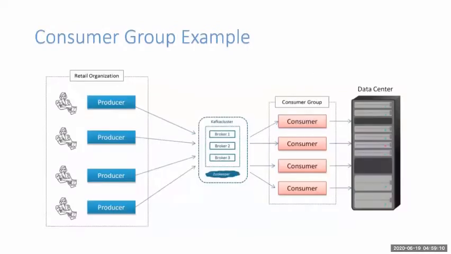So in the next slide I have covered that if you are a retail chain and you have a data center, just forget about the things in between here. In the retail chain there are some billing counters which generate the bills, and you just want to store those bills in the data center. So here you could use Apache Kafka, where you create the producer application at the source side, and you create a consumer side. Suppose there is only one consumer right now, right?